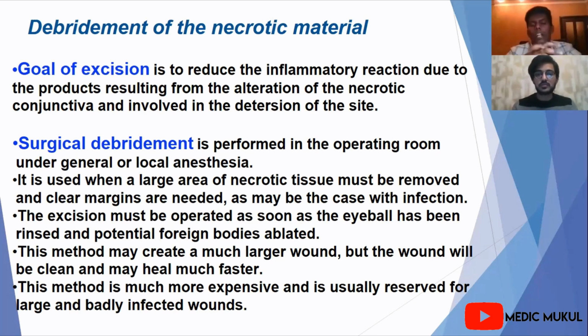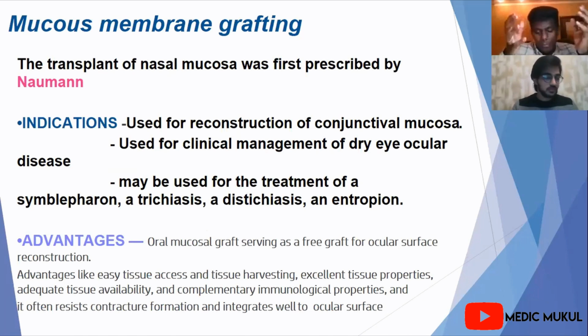Okay. So the next one you mentioned is mucous membrane grafting. What are the indications and what are the advantages of mucous membrane grafting? Yes, mucous membrane grafting is a good technique for surgical management, because it has main indications and some advantages. It is used for the reconstruction of the conjunctival mucosa, for the clinical management of dry eye disease, and for the treatment of conditions like trichiasis, and also symblepharon.